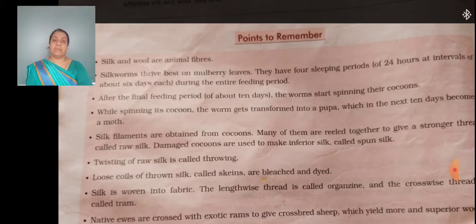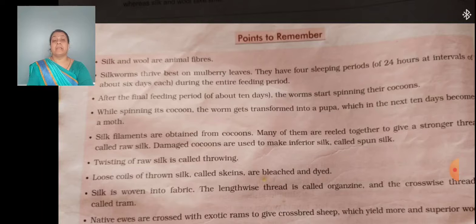While it is spinning its cocoon, the worm is transformed into a pupa. Here in the cocoon itself it changes into a pupa, which in the next 10 days becomes a moth.